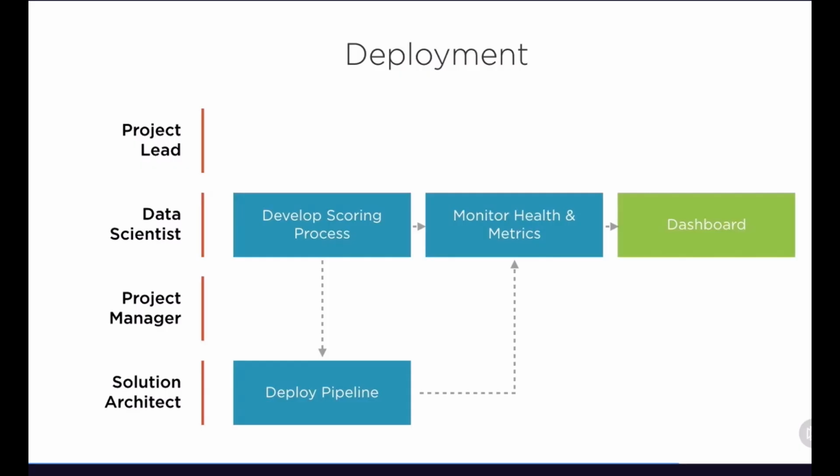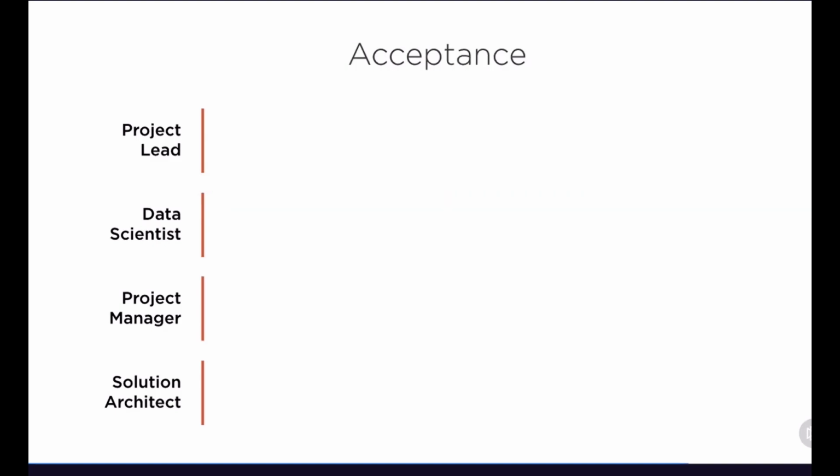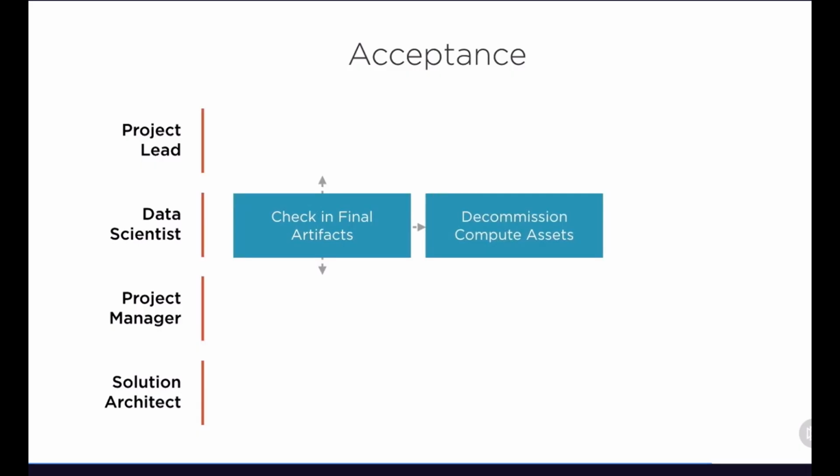But once we get to a point where we feel as though we have accomplished the goals that are defined within the project charter, then we'll transition into acceptance. And the first step for acceptance is that data scientist is going to be checking in the final artifacts of the project. Now that's going to lead to several things that'll happen simultaneously. We'll first decommission the compute assets because they won't be needed anymore because we won't be in active development.